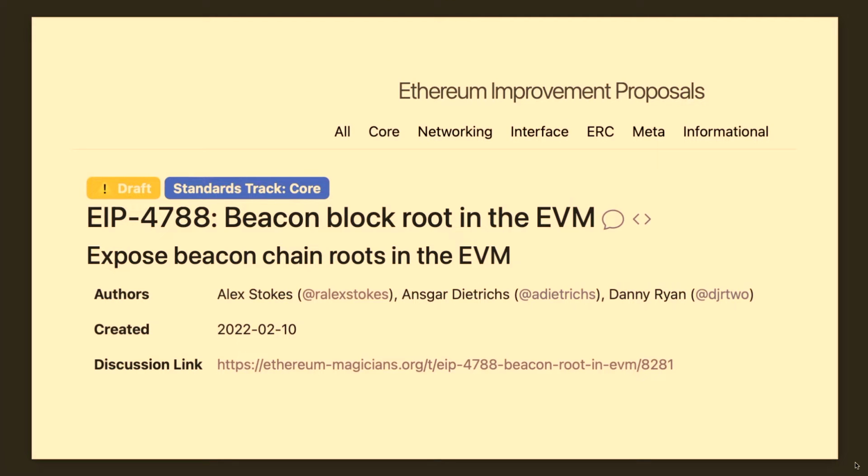And that was the point of this EIP, to essentially remove this trust assumption entirely. EIP 4788. This is included in the next upcoming hard fork, Cancun. And this was an EIP written by myself, with some collaboration with Ansgar and Danny at the Ethereum Foundation and many others. So what does the EIP do? Well, it solves this problem I was just painting for you. It, in a way that we'll see, moves the beacon block root from the consensus layer into the EVM, where it can be used for all these different applications. So let's look at the design a bit.